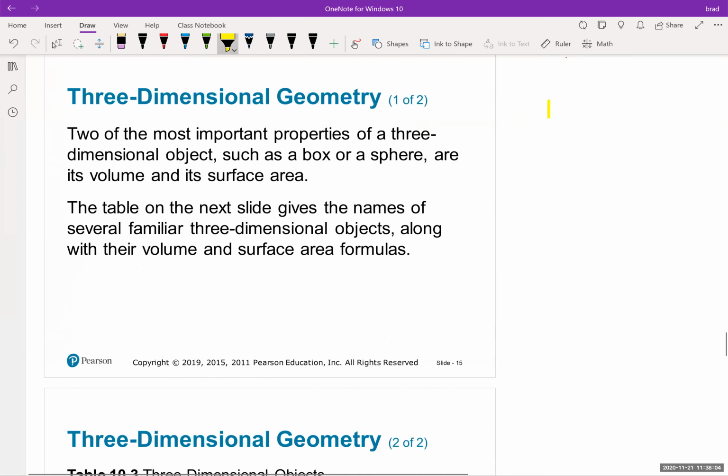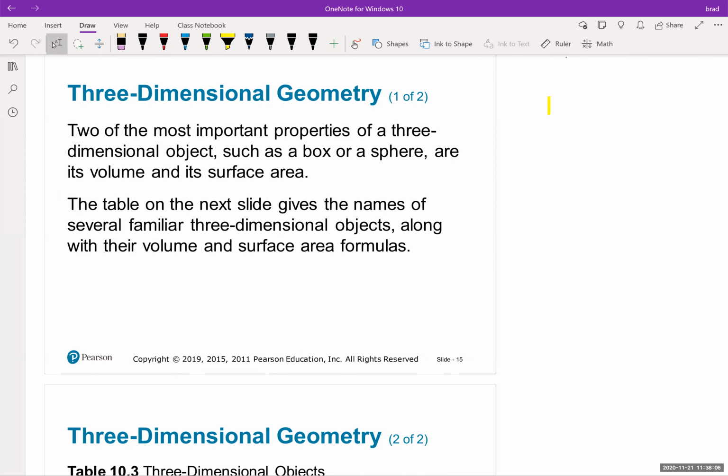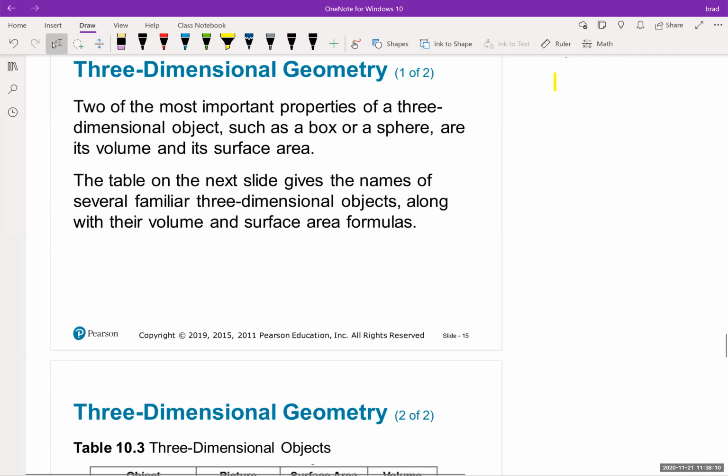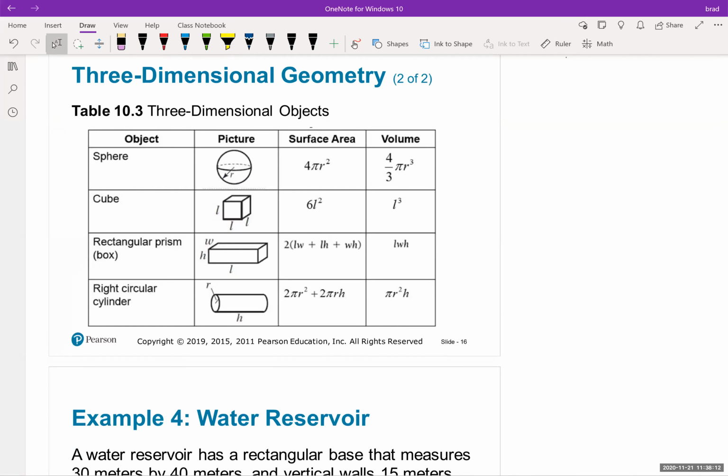Two of the most important properties of three-dimensional objects, such as a box or a sphere, are their volume and surface area. So now let's look at some formulas for these. Again, you guys, these are just common formulas that you can use. At this point in the course, it's more important that you know how to plug stuff in. It's not a test on memorization.